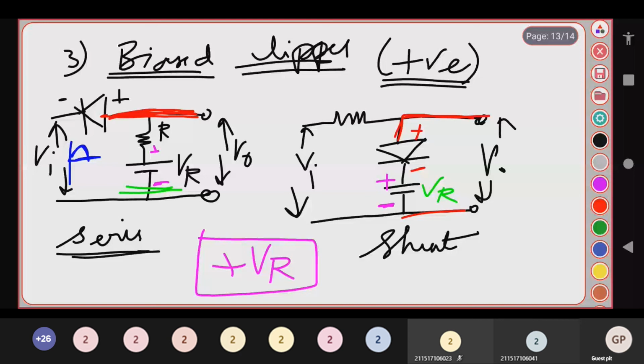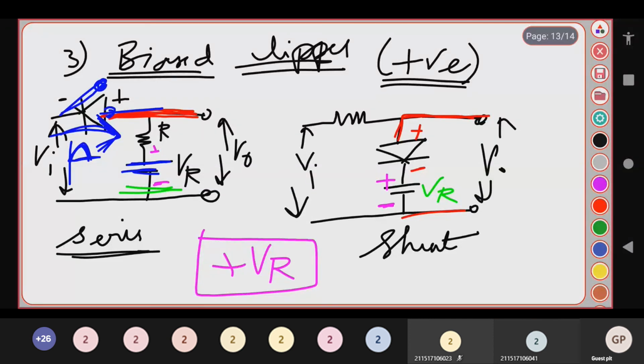So there won't be any flow of the input waveform. So what output signal do you get? You get the output which has been clipped at the positive VR region.